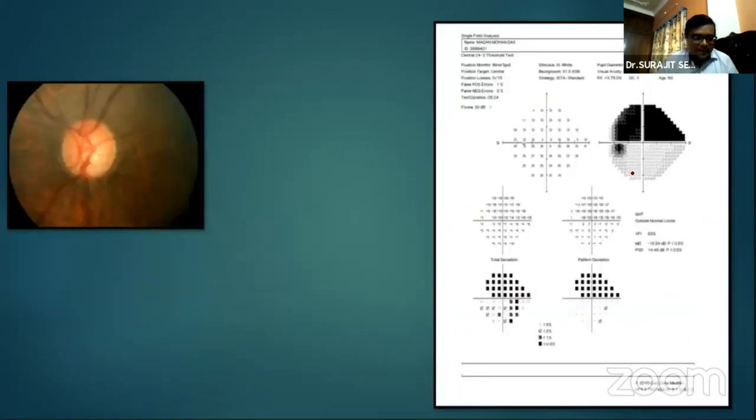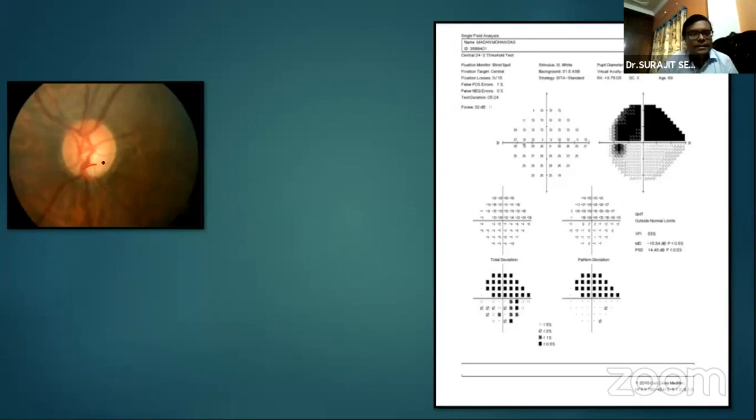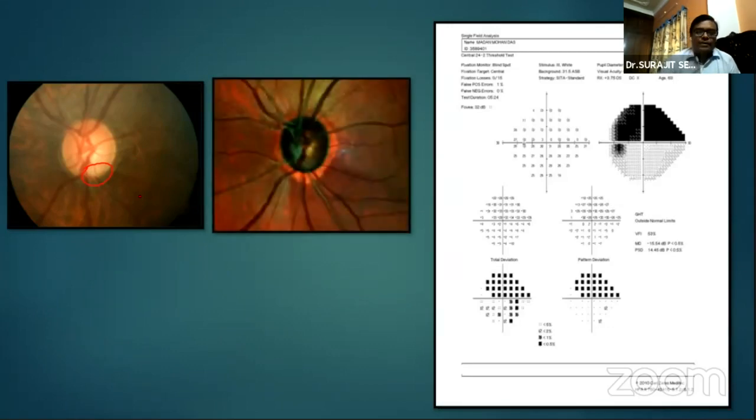This is another example here. We can see that in this part also, the inferior area is thinned out, but we can't make out what is happening in the superior area. The CDR is not well visualized here, and also the RNFL defect is not very clearly visible. In this picture, we can see that the neuroretinal rim is nicely visible here. The superior area is well intact. Whatever problem is there is here, the inferior thinned out area. But more importantly, this area of RNFL defect is nicely visible.